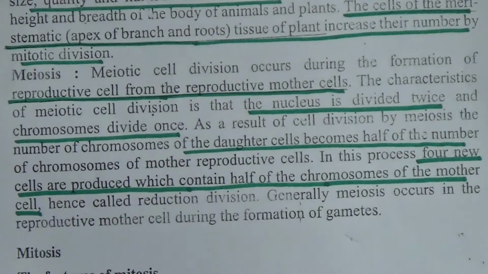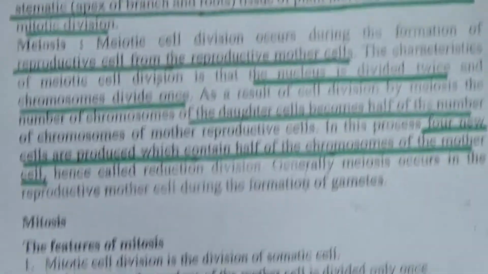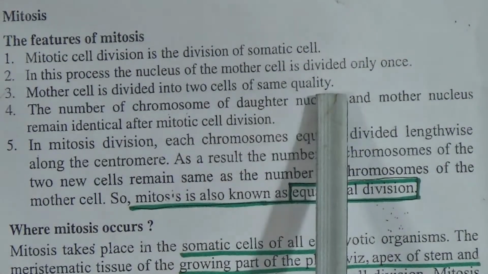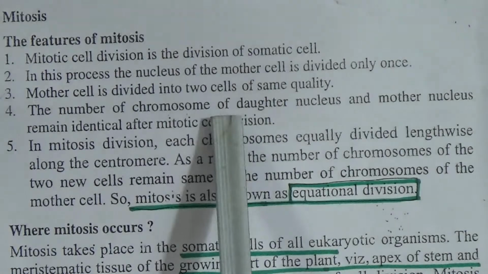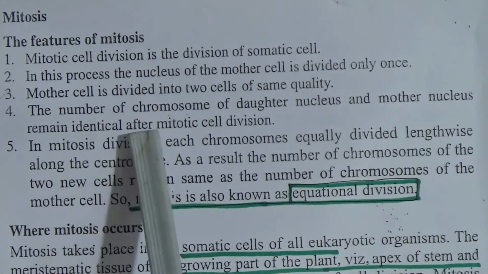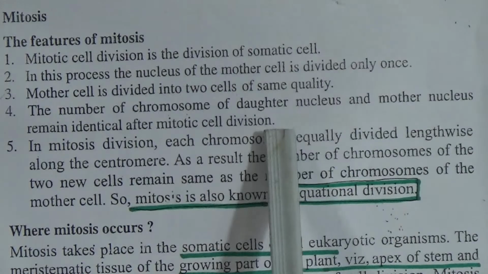Here some features of mitosis cell division are given. Let's see. Mitosis cell division is the division of somatic cells. In this process, the nucleus of the mother cell is divided only once. The mother cell is divided into two cells of the same quality. The number of chromosomes of the daughter nucleus and mother nucleus remains identical after mitosis cell division.